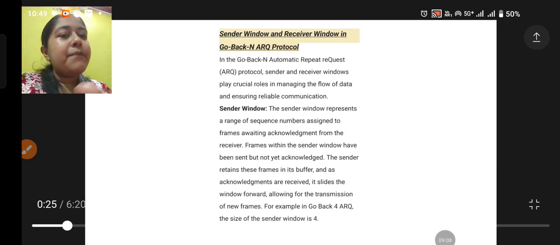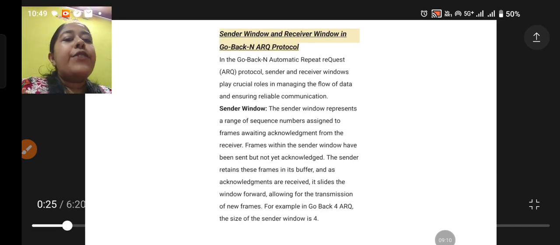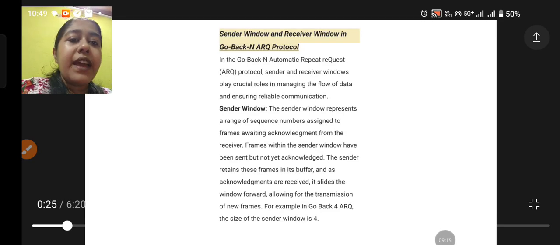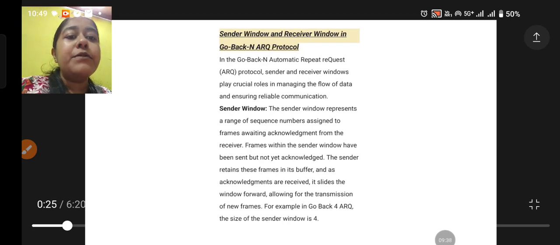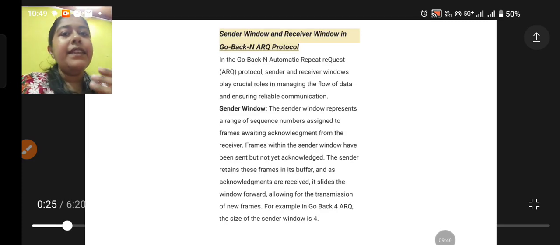So they are taking place in the sender window, right? Frames within the sender window have been sent but not yet acknowledged. The sender retains these frames in its buffer, since I am sending the particular frame, I am keeping it in the buffer. Now when the acknowledgements are received, it slides the window forward, allowing for the transmission of new frames. Now some new frames are being transmitted.